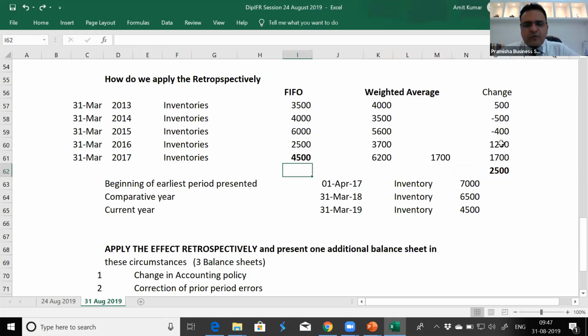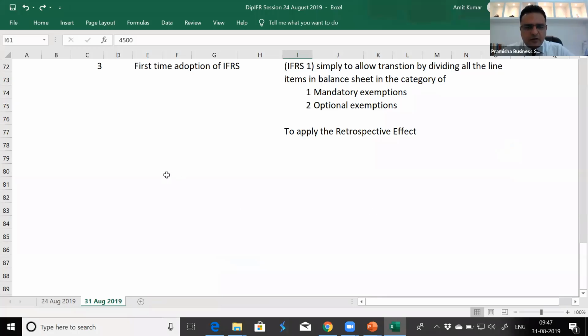So whatever was the value present on 31st March 17, we simply need to add or minus in it, and the corresponding entry will be in the retained earnings. Now we need to increase inventories by 2500. So on the retained earnings side, the adjustment will be credit 2500. So we have been successful in applying the effect retrospectively, and all the adjustments for retrospective effect will be against retained earnings, whether you are correcting a prior period error, applying the change in accounting policy, or transitioning for the first time. All the difference is adjusted against retained earnings.